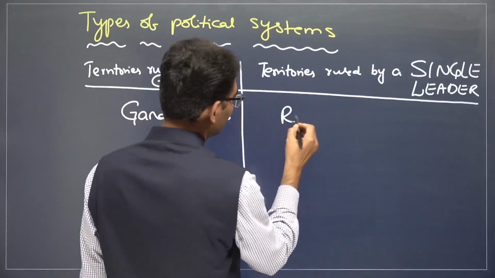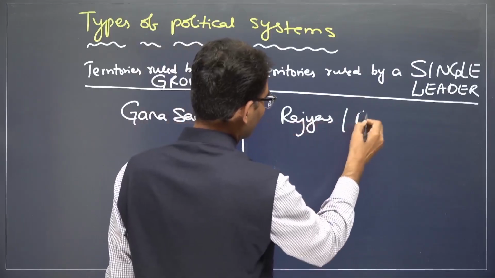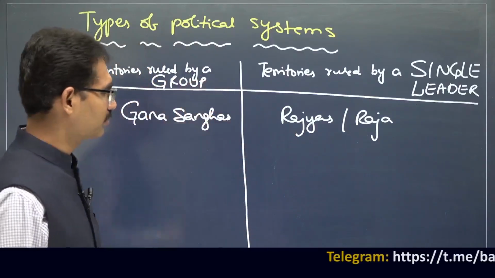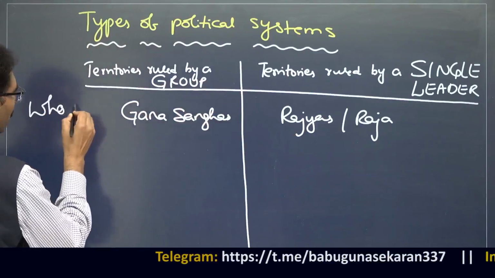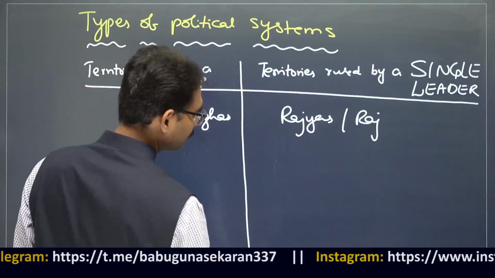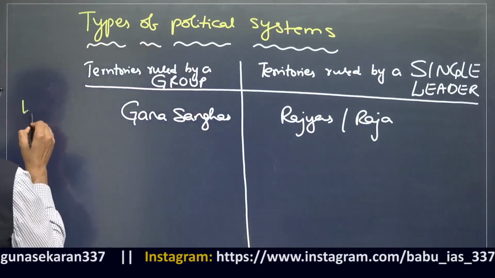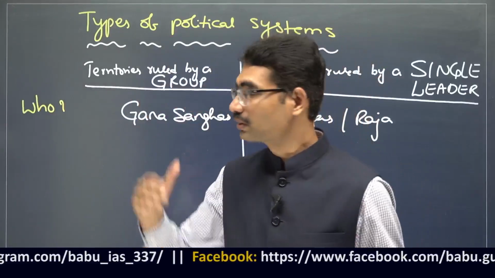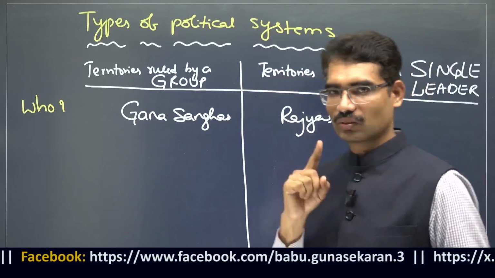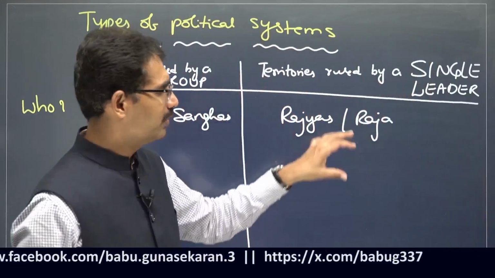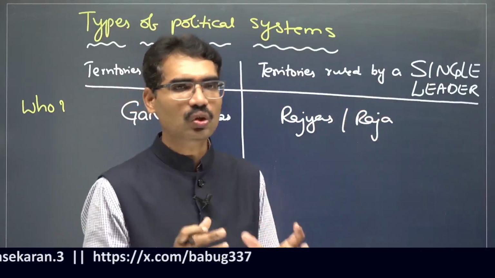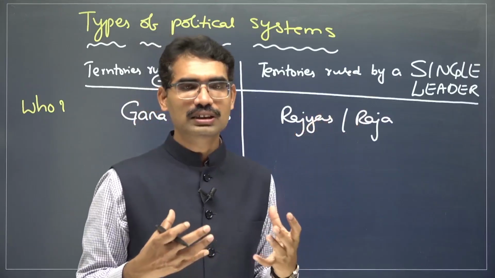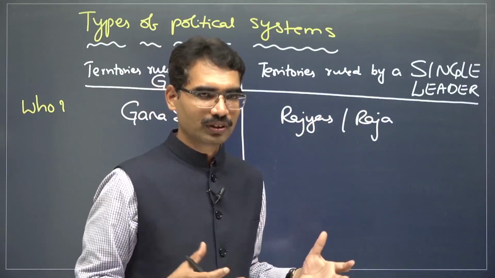So here Rajas or Raja, a single, powerful ruler. Here Gana Sanghas, where a group of leaders rule. One side, one leader; the other side, a group of leaders. There will be a difference. Now with a single person, is there any control over him? By this time period, this Raja, this monarch, is going to become very powerful.